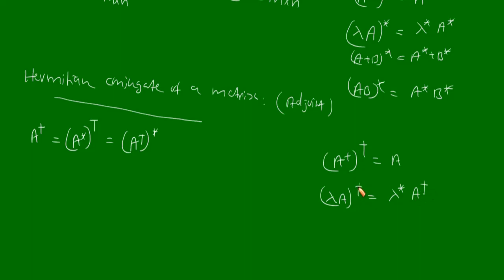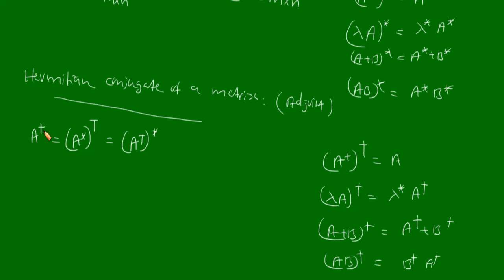This is not transpose, this is dagger. Then A plus B whole dagger will be equivalent to A dagger plus B dagger. Then A into B whole dagger will be equivalent to B dagger A dagger. So these are the properties.